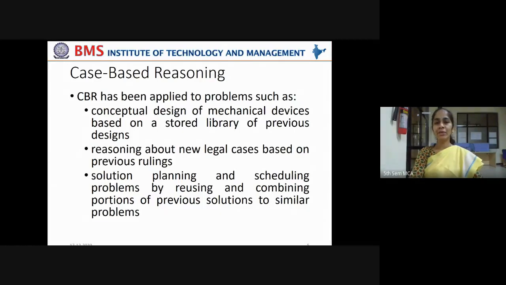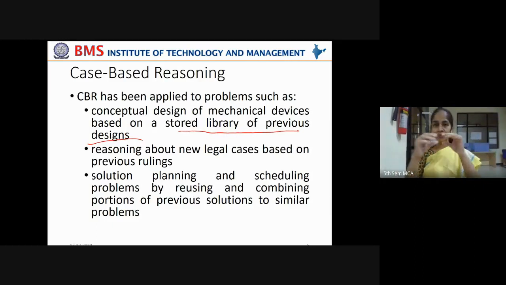So case-based reasoning has been applied to problems such as conceptual design of mechanical devices based on a stored library of previous designs. Say you have to design a pen, or a laptop, or a vehicle. In that case, the conceptual design of all these mechanical devices can be supported by a stored library of previous designs. Previous designs are already existing, right?